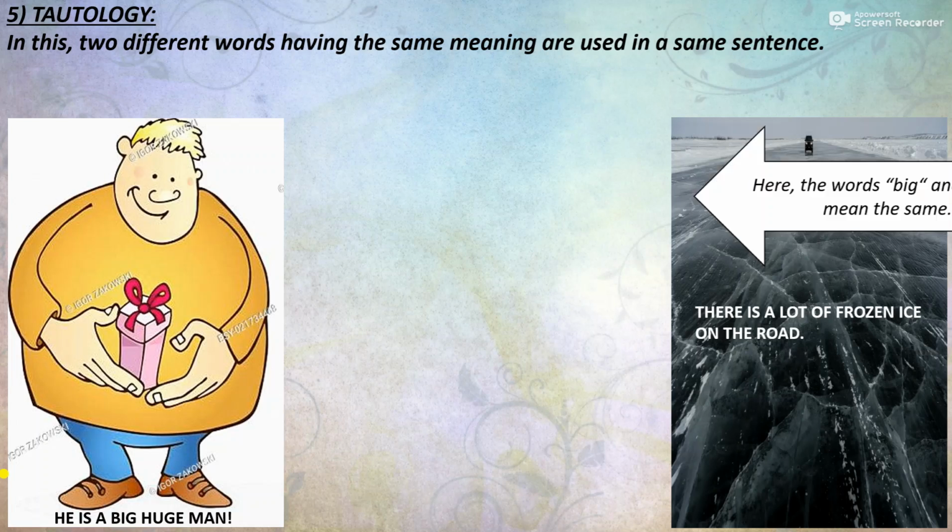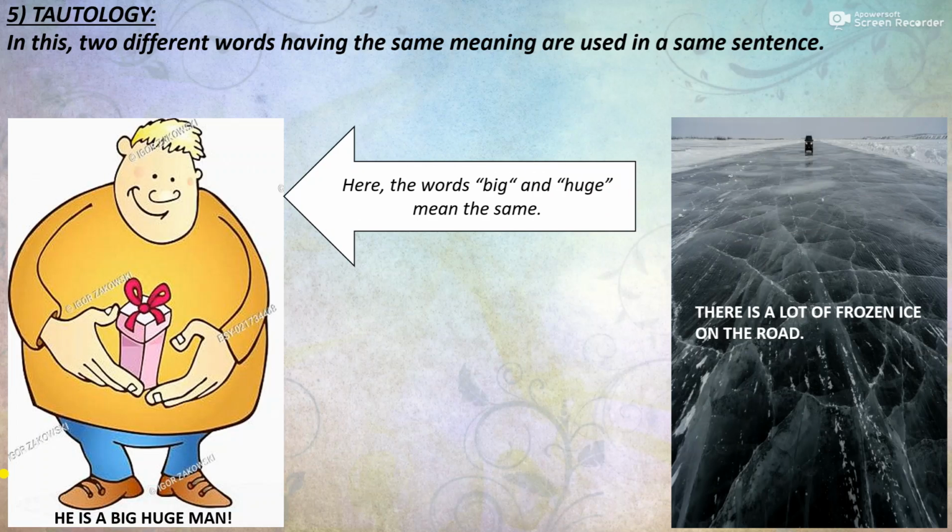Now in the first example, the word big and the word huge, they mean the same. So since we are using two different words which have the same meaning in the same sentence, we can say that our first example is actually tautology.